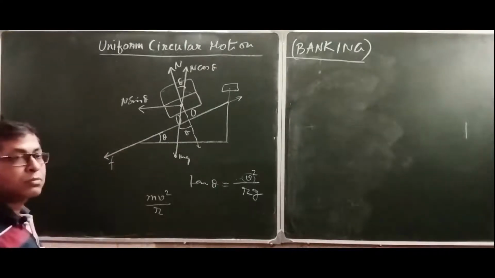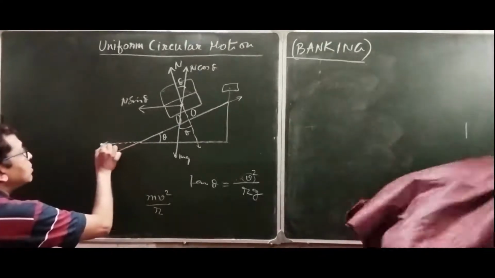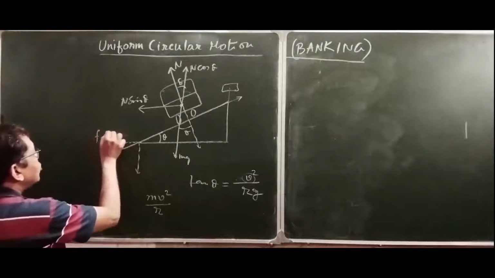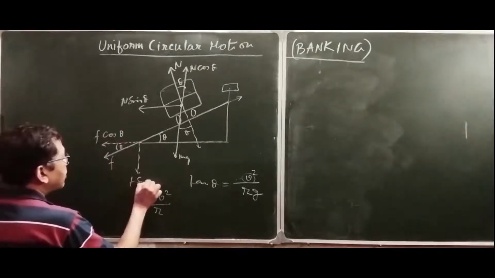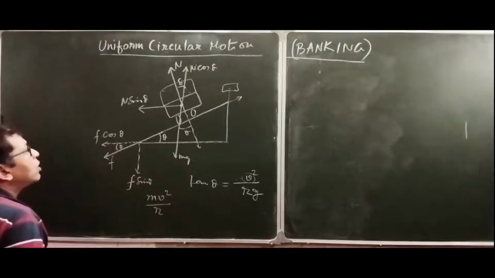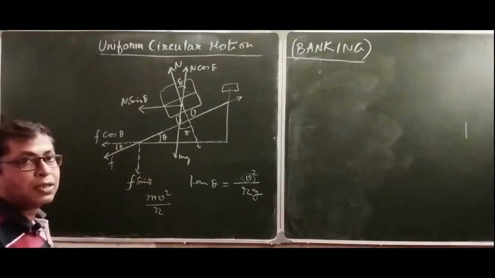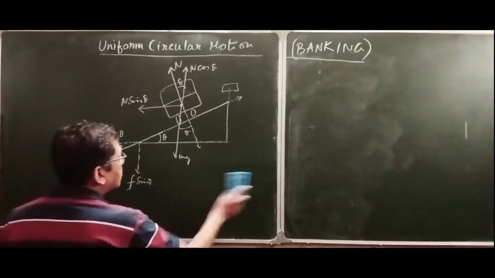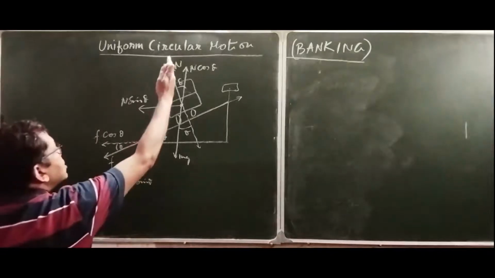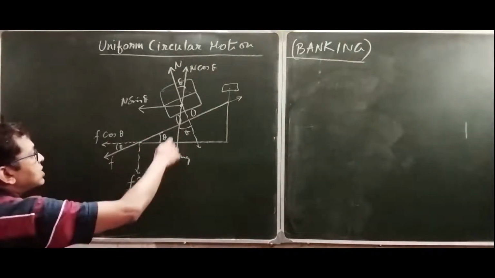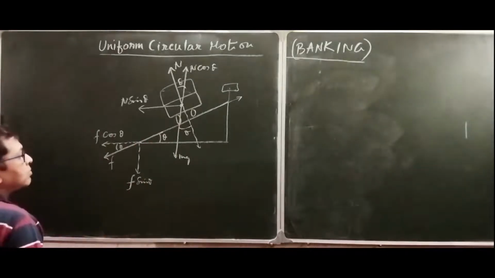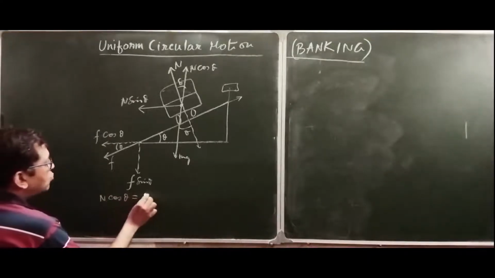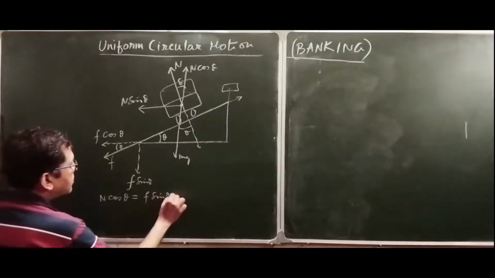Now, for protecting the car from that force, immediately the friction comes into action. It is F. And if we divide this frictional force, this is theta, so this is theta. So F cos theta, and this is F sin theta. If we consider various forces in the same directions and balance them, what do we get? They are n cos theta, and in the downward direction mg and F sin theta. So we can write n cos theta is equal to f sin theta plus mg.